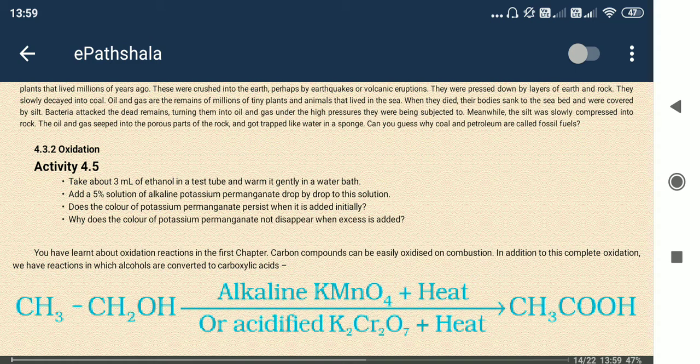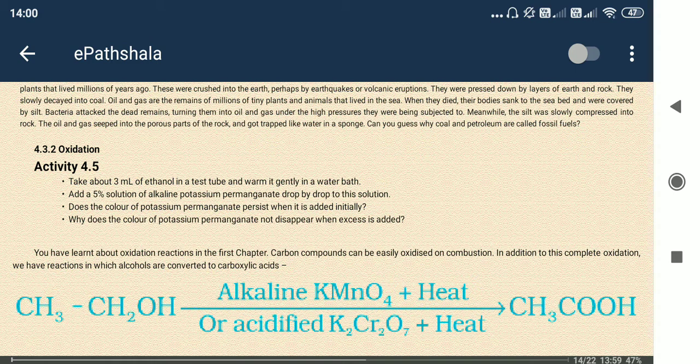Here it is alkaline KMnO4, potassium permanganate, plus heat, or acidified K2Cr2O7, potassium dichromate, plus heat. We can use either of these two reagents. After that, ethanol, CH3CH2OH, is oxidized and changed to acetic acid, CH3COOH.